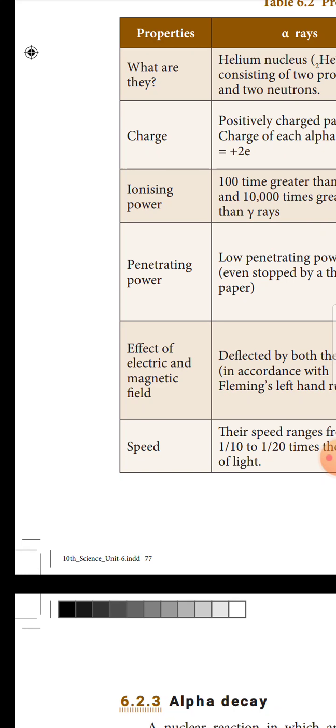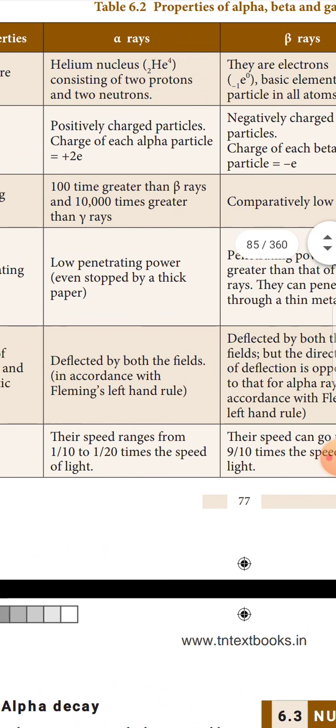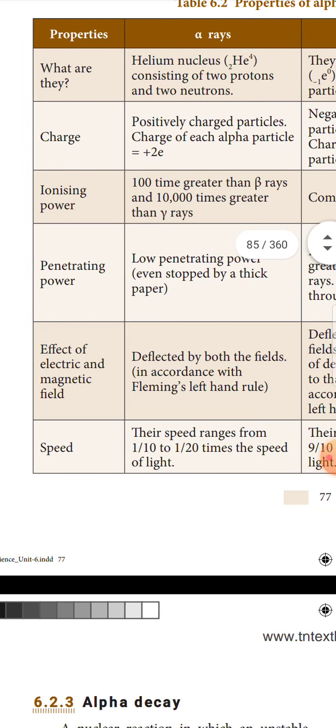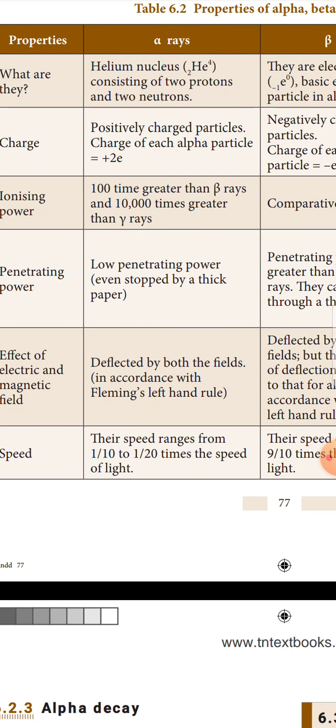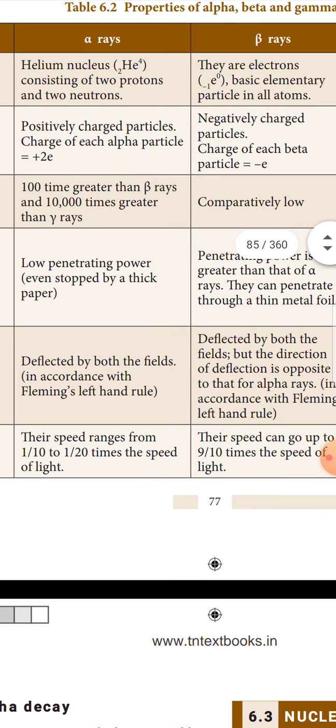Penetrating power. What is the penetrating power of alpha rays? Low penetrating power, they can even be stopped by a thick paper.